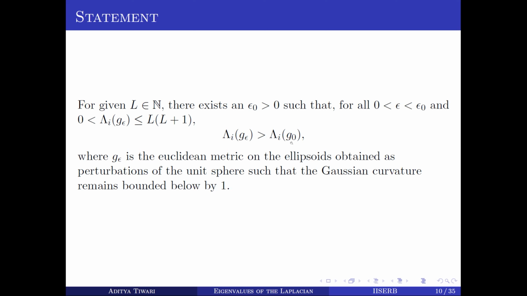Here g naught is the standard Euclidean metric and g epsilon is the metric induced on this ellipsoid. Okay, so here we have seen that we are using ellipsoids and then perturbation.